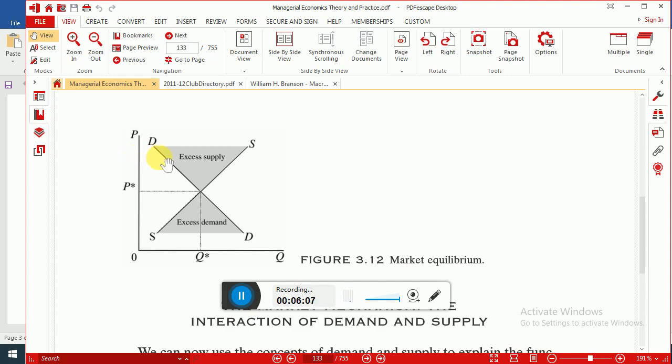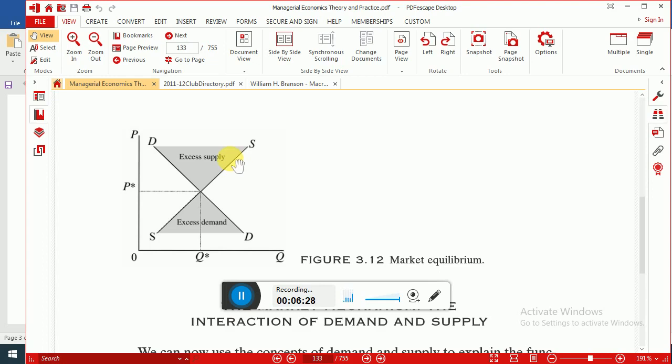quantity demanded will decrease. That is, buyers will be willing to purchase a lower amount of a good or service. However, at any price above P*, producers will be willing to sell more things. So there will be some sort of mismatch.